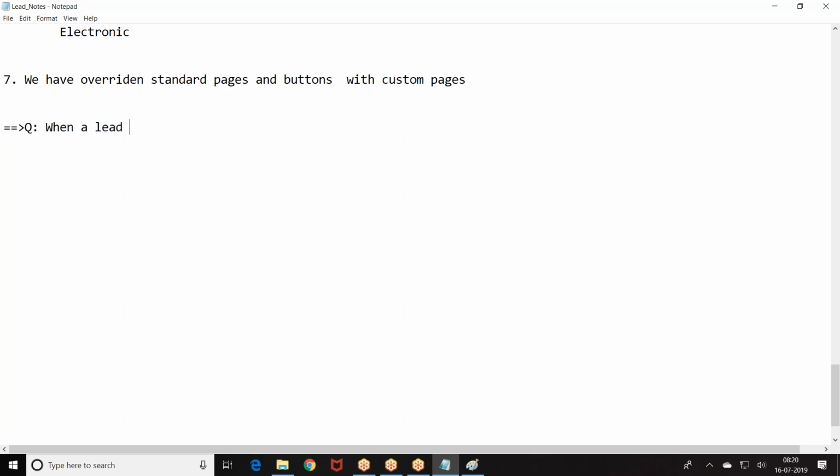When a lead was created, create a call. This is a partner. Basically, I made it vice versa. Initially, we get a partner application to lead to account because we skipped that process already.